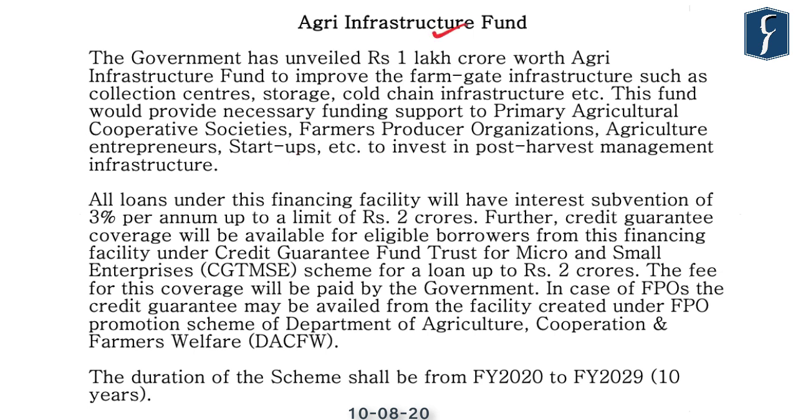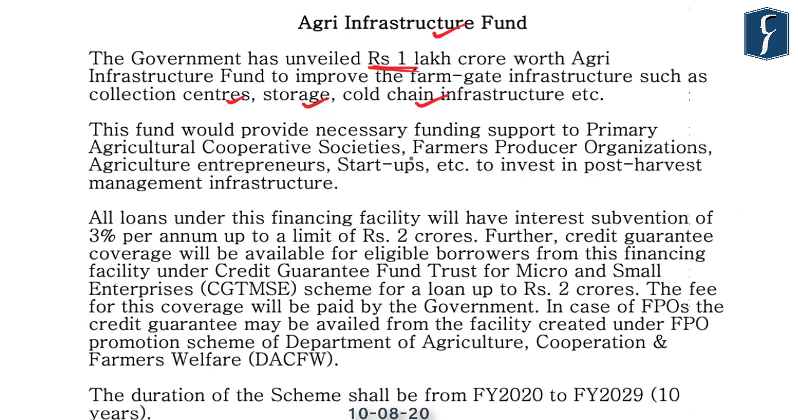So let us now discuss a few things about the Agri Infra Fund. The government has unveiled a 1 lakh crore Agri Infra Fund to improve the farm gate infrastructure such as collection centers, storage and cold chain infrastructures. This fund would provide necessary funding support to primary agricultural cooperative societies, farmers producer organizations, or FPOs, agriculture entrepreneurs, startups, etc. to invest in post-harvest management infrastructure. So the focus of this Agri Infra Fund is going to be the post-harvest infra.